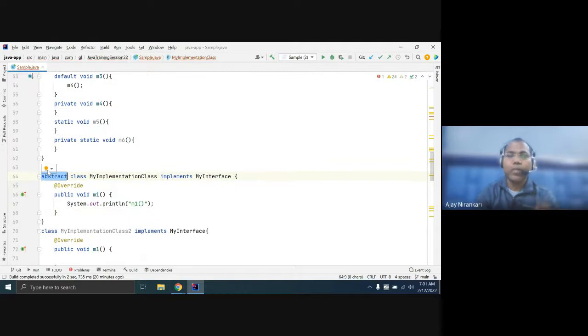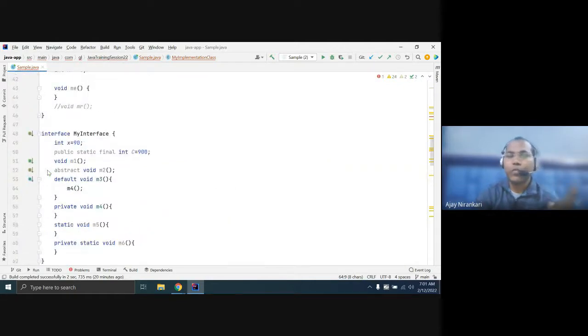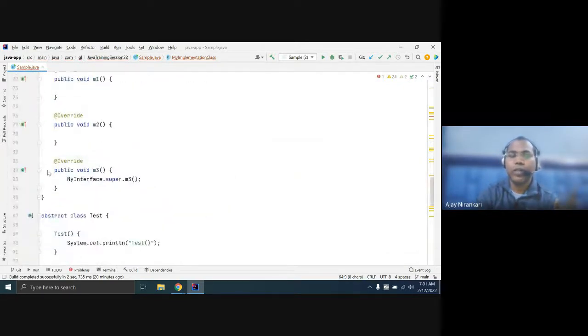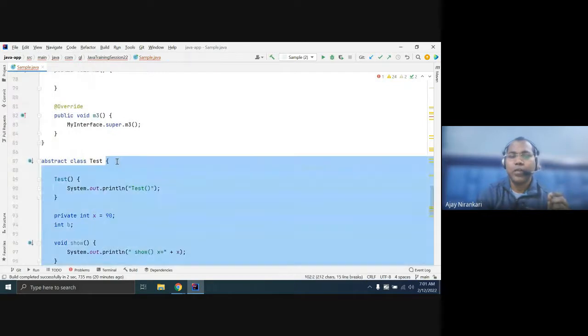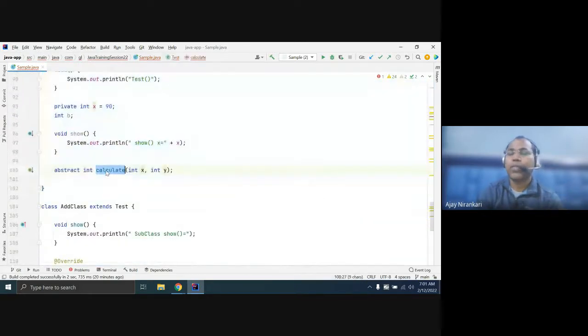So an abstract method has two places. One place is inside a class, where you can write an abstract method. An abstract method means a method that just has a signature: this is the method name, this is the input, and this is the output, but the business logic is not given. This is an incomplete method known as an abstract method.